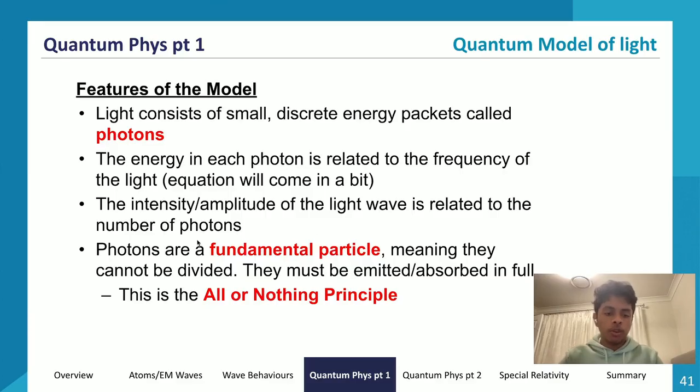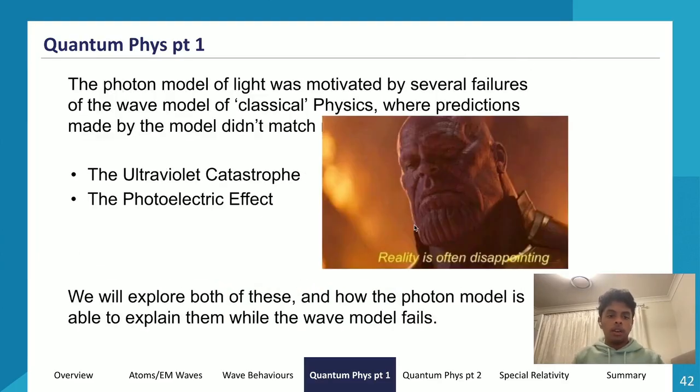And so if photons can't be divided, then if I absorb light, that means I have to absorb an integer value of photons, because I can't absorb 1.5 photons, right? I can't divide a photon into 0.5 and 0.5. I have to either absorb the entire photon or not absorb it at all. So I have to absorb it all or nothing. That's what the all or nothing principle is about. So these are a couple of dot points about the features of the quantum or photon model of light. And now we can move on to blackbody radiation.